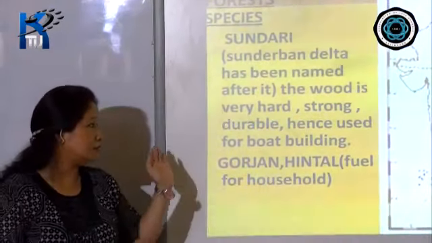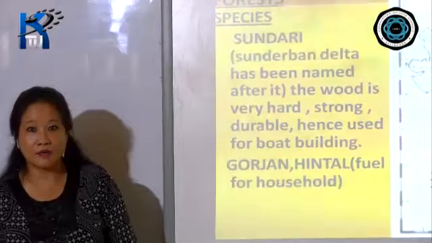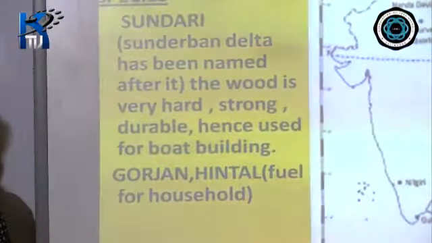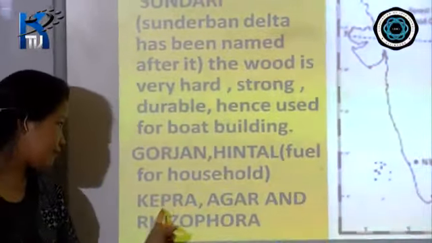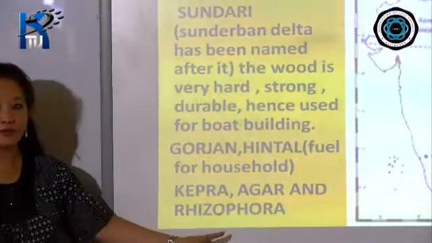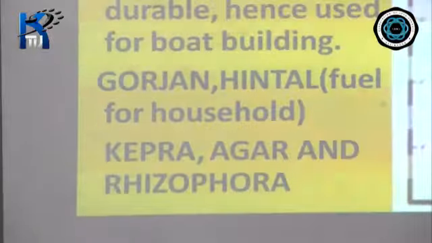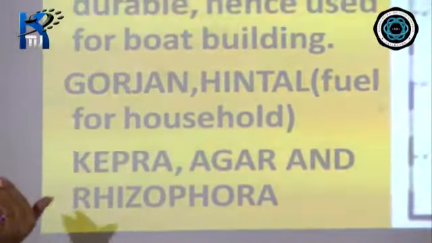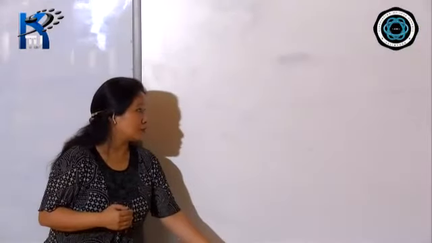And apart from that, another one or two varieties which is used as fuel for households is by the name of Gorjan, G-O-R, or sometimes in some books it's given as G-U-R also. So Gorjan and Hintal, these are the names. Some of the other names have also been given, so you can just look at these: Kepra and also Rhizophora. These are some of the names of the species of trees that are found in the coastal area that comprises the Sundarbans. So that is to do with your mangrove forest.